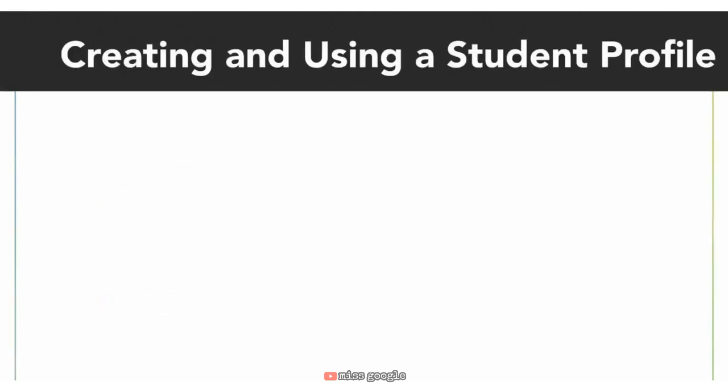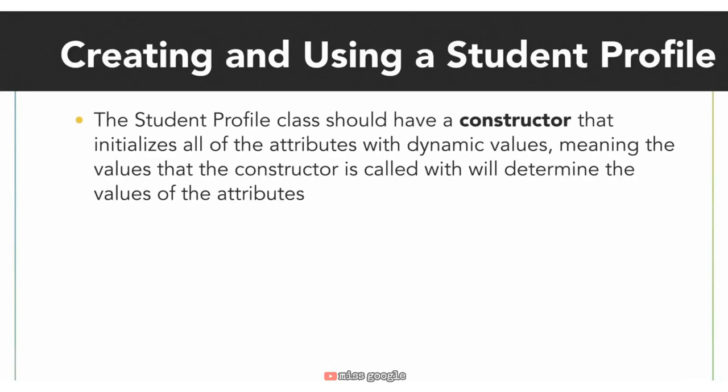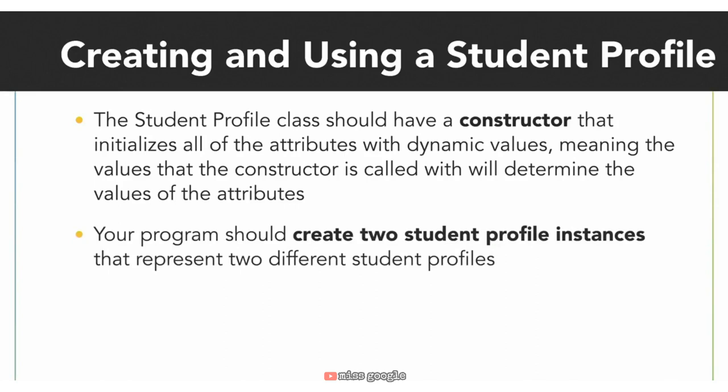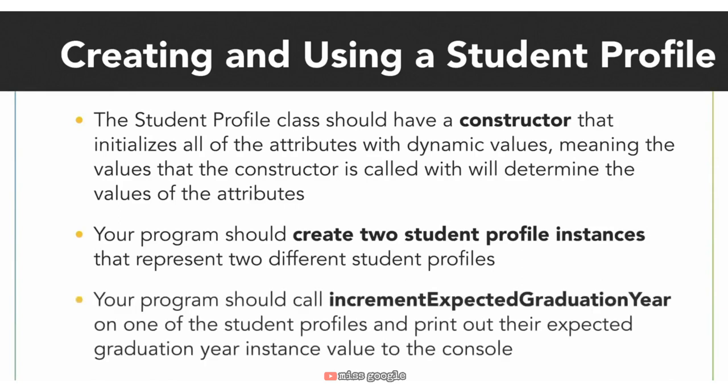After you've created the student profile class, you should have a constructor that initializes all of the attributes with dynamic values, meaning the values that the constructor is called with will determine the values of the attributes. In your program, you should create 2 student profile instances that represent 2 different students. You should also call the increment expected graduation year function on one of the students and print out their expected graduation year value to the console. Good luck!